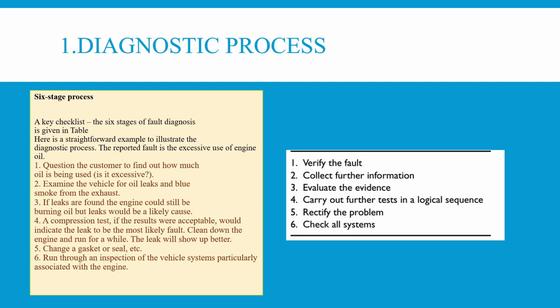Under step number 5, rectify the problem. We may change the gasket or seal in order to avoid the leakage. That could be the rectification of the problem. And step number 6 is check all the systems. After cleaning or changing the gasket, we have to run through an inspection of the vehicle systems, particularly those associated with the engine, in order to detect whether any oil leakage is still there or not.